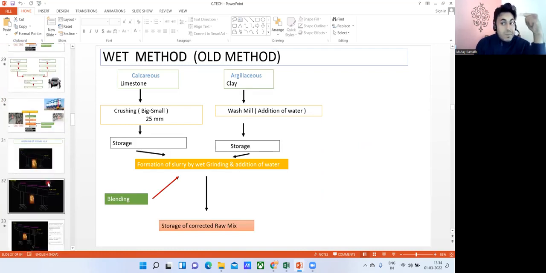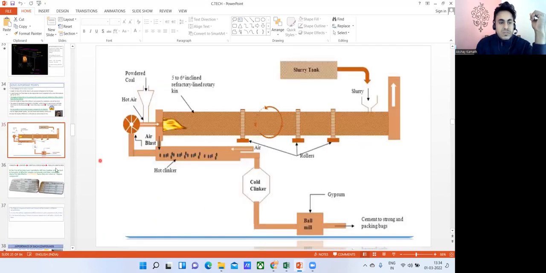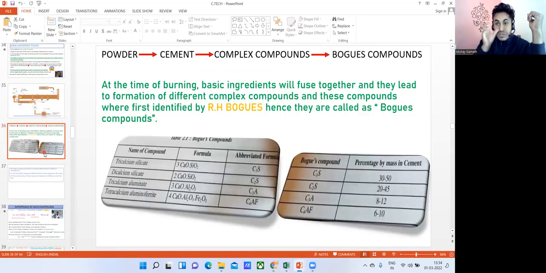Now, when you prepare the cement, there are certain compounds which will come once the cement is manufactured. This is how the cement is manufactured. Once you have the cement with you, in that cement there are certain compounds which are called Bogue's compounds. You can see it here. Bogue was the person who identified these compounds.